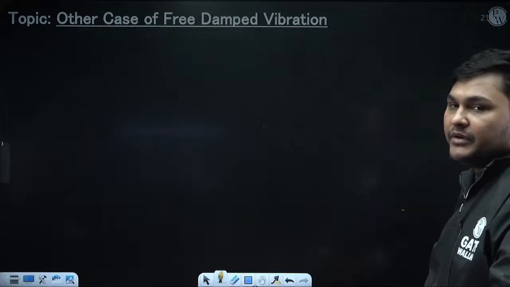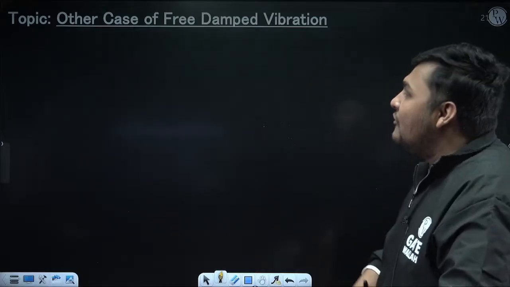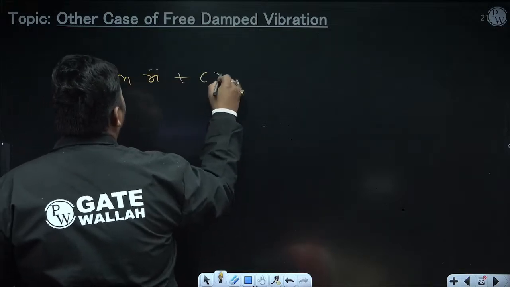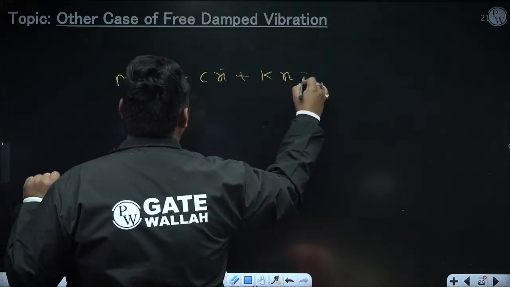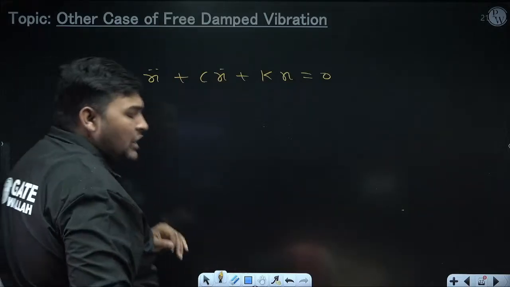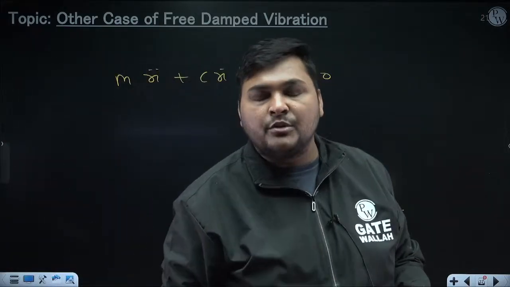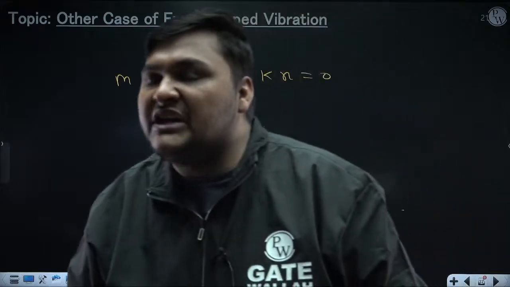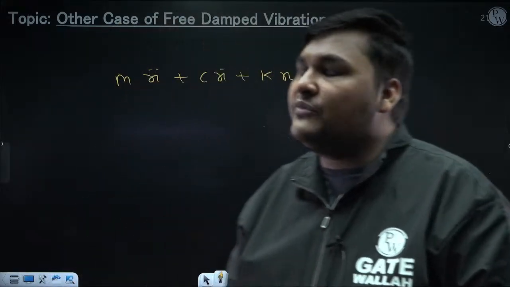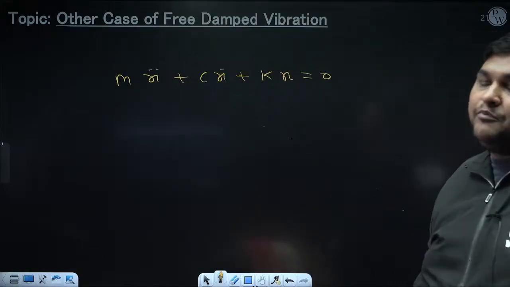Governing equation of vibration. See, for general case, the equation of vibration was like this: m x double dot plus c x dot plus k x equal to 0. This also we come to know after derivation. But for general case, we remember this. The coefficient of x is k, which is the stiffness of the spring. The coefficient of x dot is c, which is the damping coefficient of the damper. And the coefficient of x double dot is m, which is the mass of the point mass.